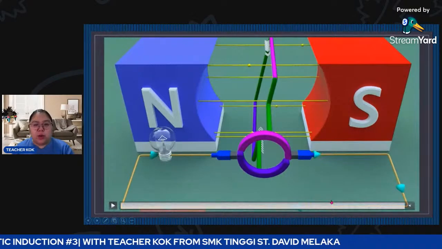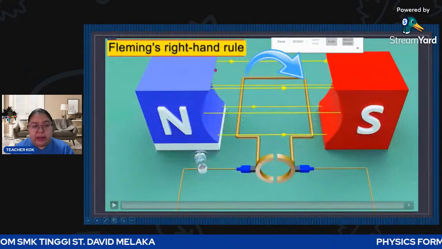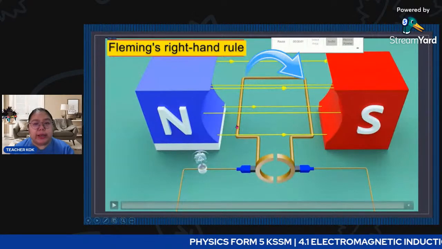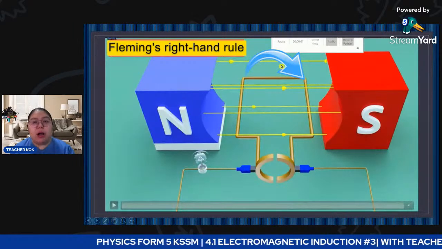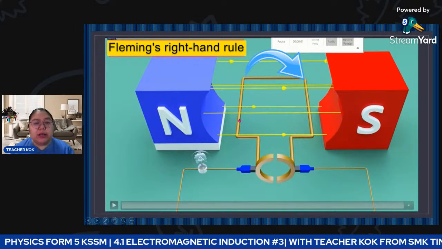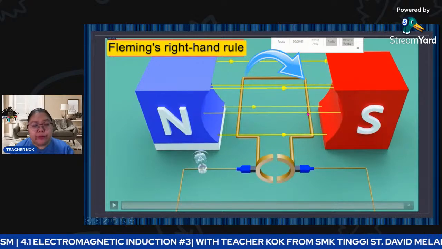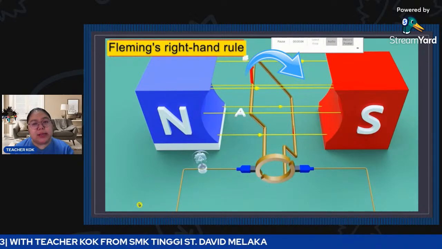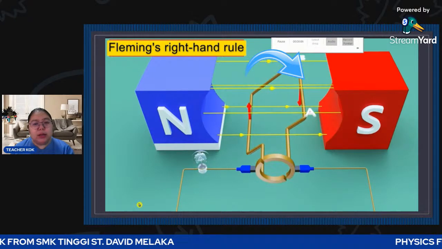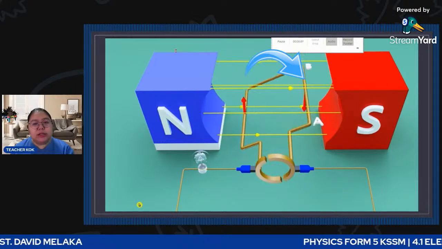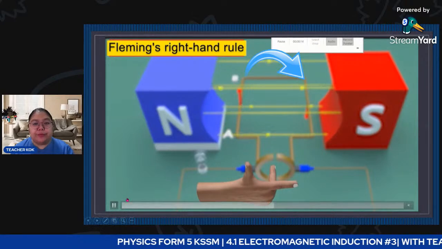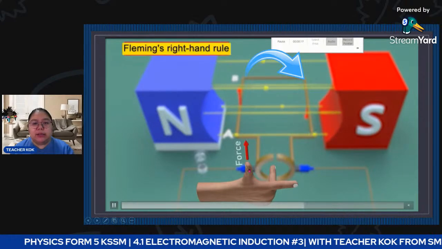Okay, I'll just show you the next one. We're using the Fleming right hand to find out how the current moves. Important, you know how to rotate. Can you see this part? The arrow at the top, blue color. This side we roll up, another side we roll down. So just show the video clip first. AB is up. We just start to rotate and use your Fleming right hand to find. AB side, now the AB force is up.